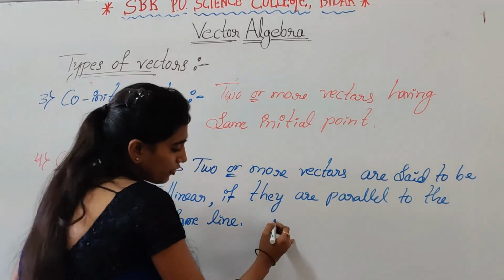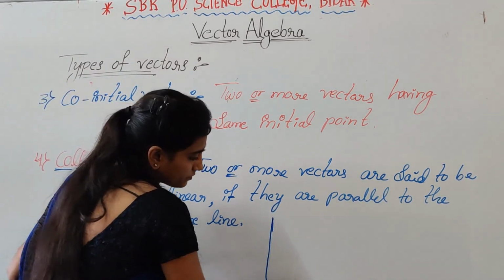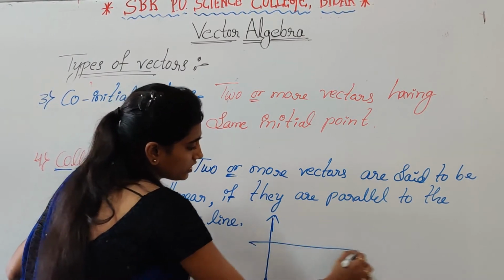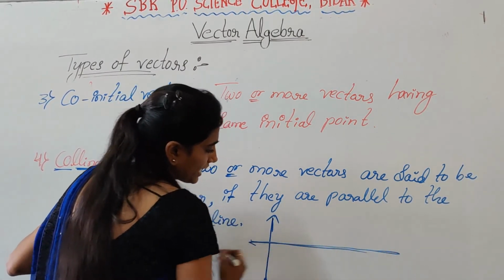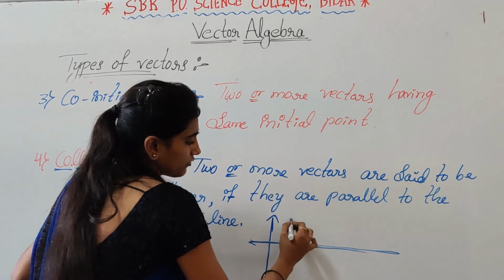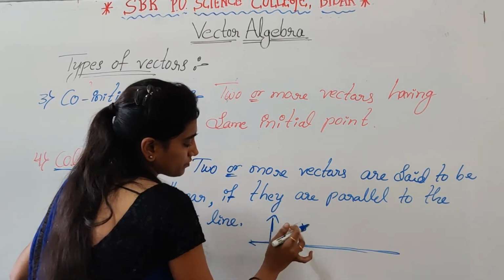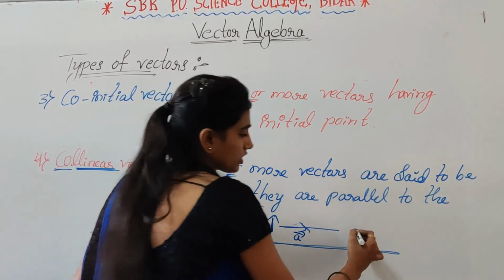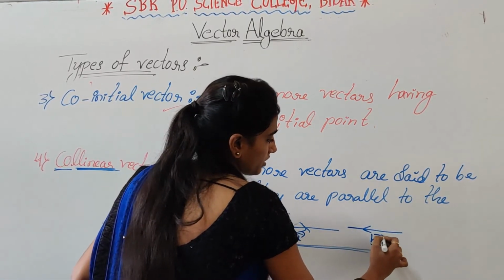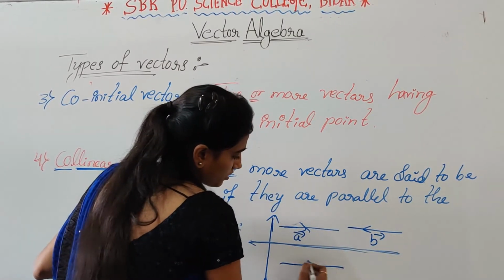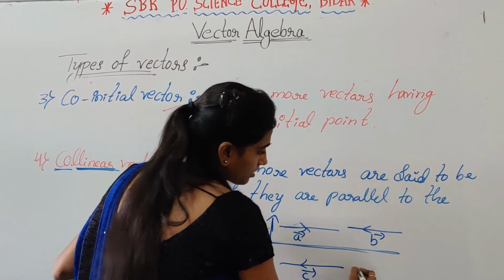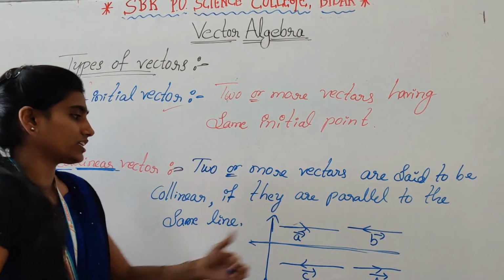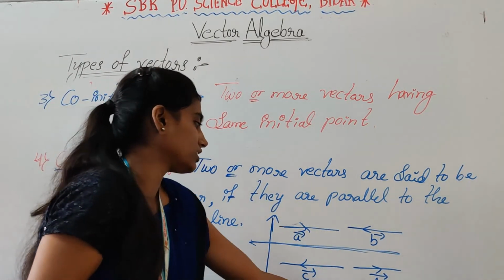For example, we can take, so here this is the line. So here vector A is there, vector B, vector C, vector D. So here vector A, vector B, vector C, vector D is there.